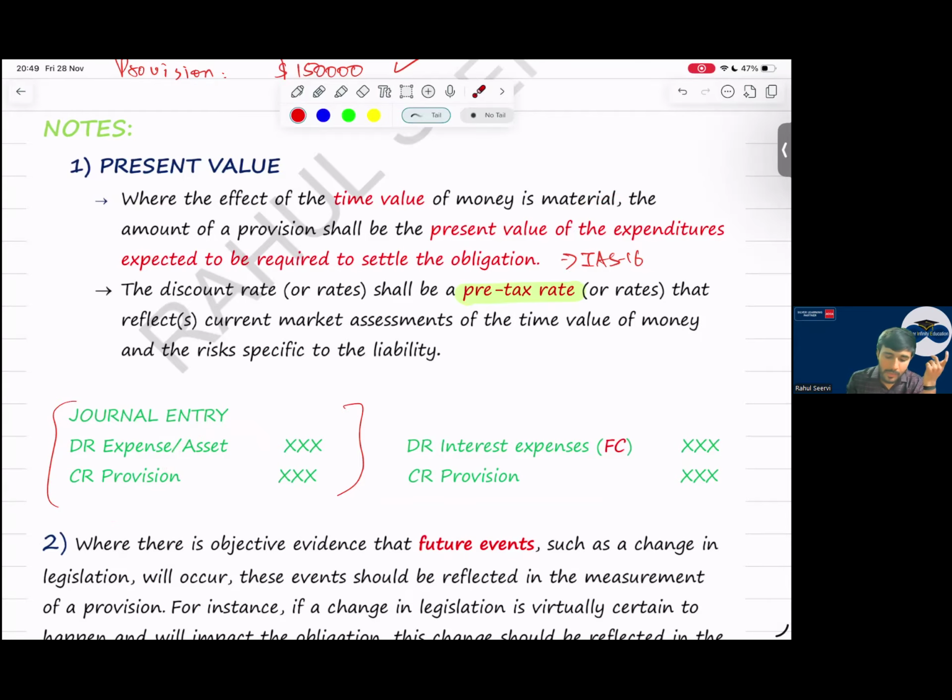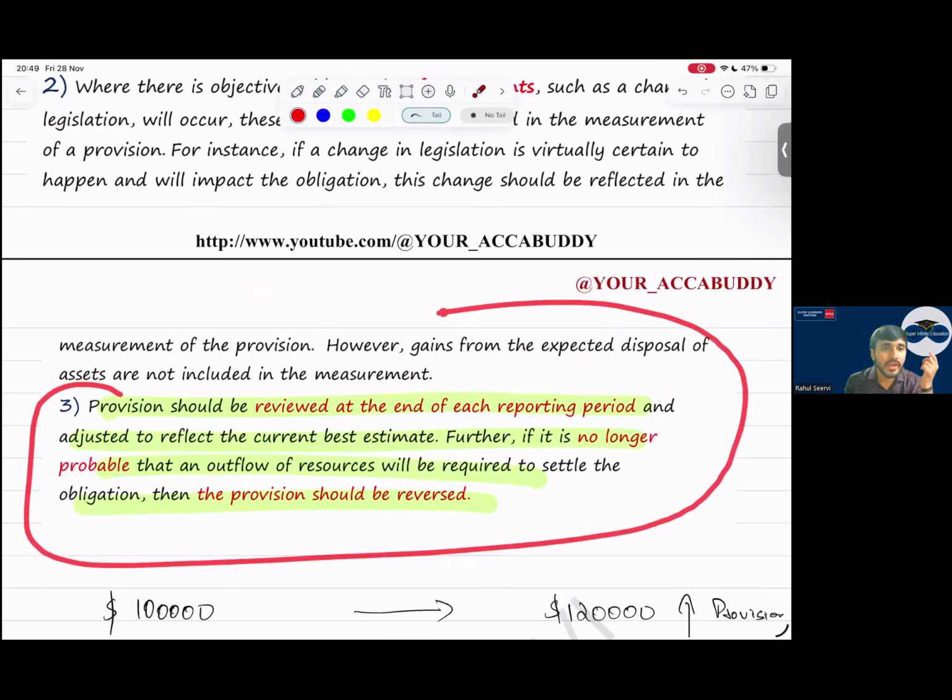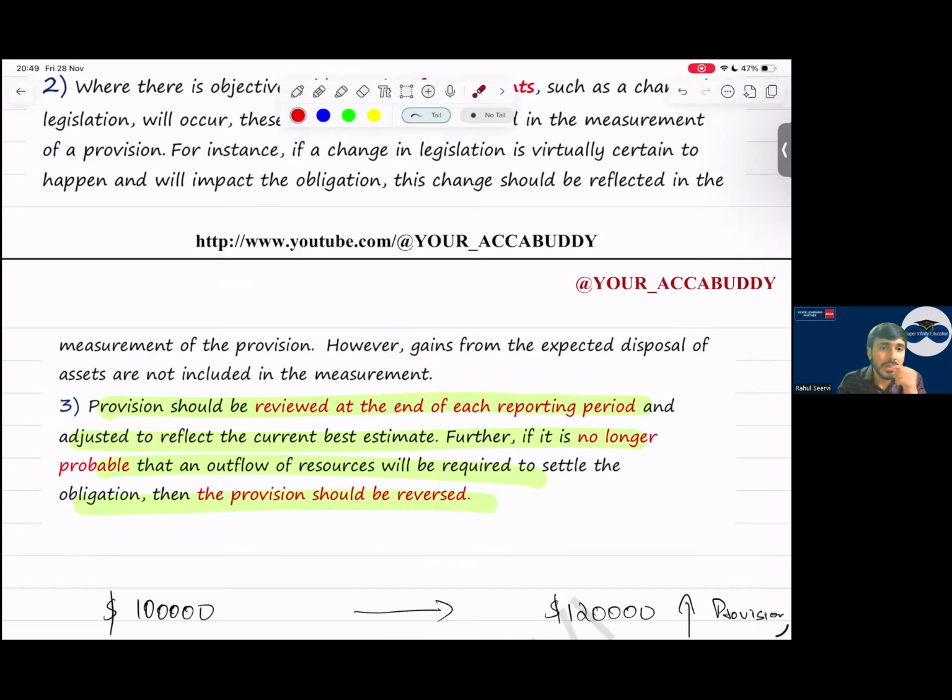Yes, sir. Then, sir, is provision an estimate or not? Yes, sir, provision is an estimate. We should review it at each reporting date. Do we follow retrospective treatment or prospective treatment for this? If provision is changing, whether we follow retrospective or prospective treatment? Kya follow karte apan? We follow prospective treatment. Understand, in your IAS 8 and IAS 10 tomorrow I will do.